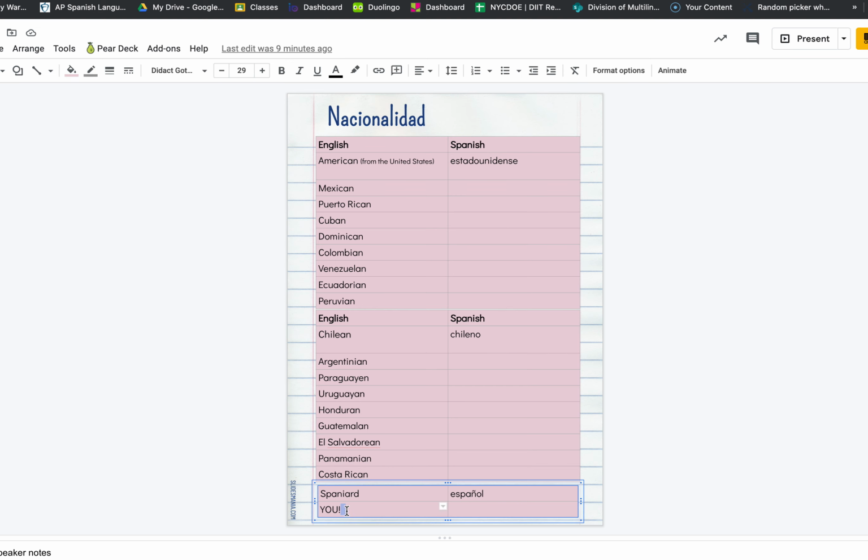And then the last thing I want you to do down here where it says you, I want you to ask yourself, how do you identify? So do you identify as Asian American, African American, Russian American, German American? However you want to express yourself, I want you to go ahead and find how to say that, and I want you to add that there, okay? And you have some choices. You can use, for example, WordReference or SpanishDict. I know a lot of the other teachers use that. Whatever works for you is what I want you to use to complete today's assignment, okay?